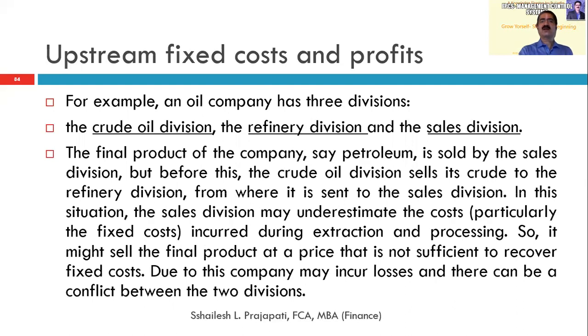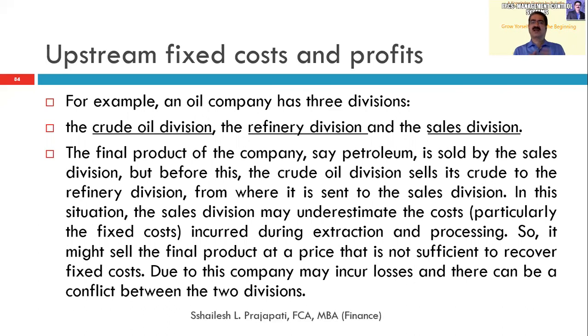For example, an oil company has three divisions: the crude oil division, the refinery division, and the sales division. The crude oil division transfers the crude oil to the refinery division, and the refinery division transfers to the sales division. The final product of the company, say petroleum, is sold by the sales division.